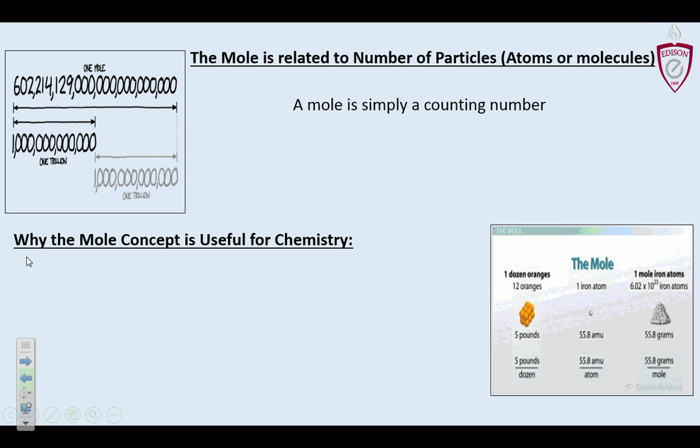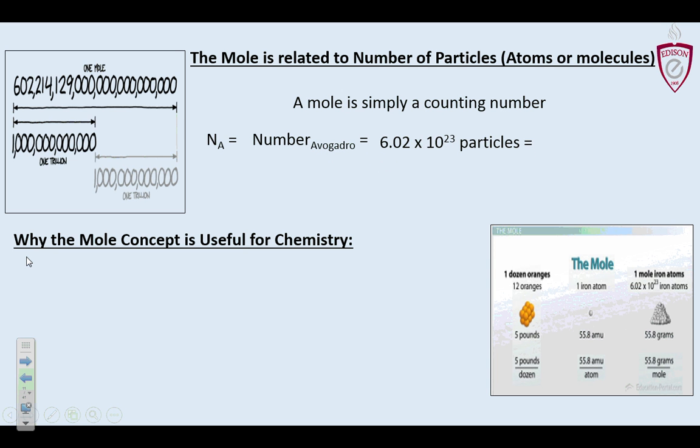There's our particle relationship. It's a counting number. You need to remember that the symbol Na is for Avogadro's number. It's 6.02 times 10 to the 23rd particles equals 22.4 liters of gas at STP equals 1 mole. These are the constants. This is what it's equal to, all the steps along the way. And we're not going to use this huge 6.02 times 10 to the 23rd number all too often. It's more of a theory thing.